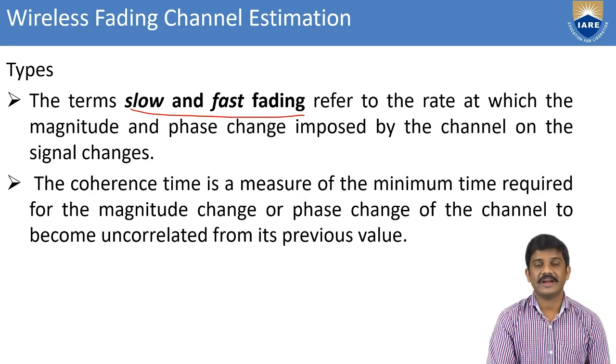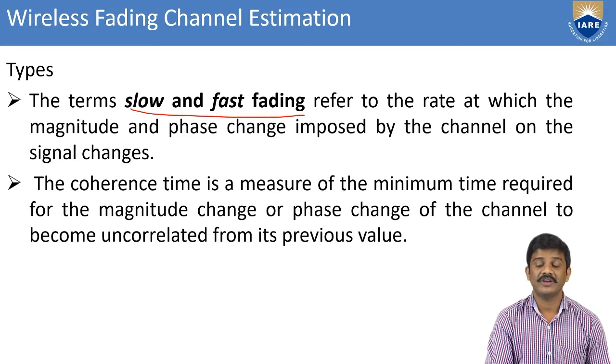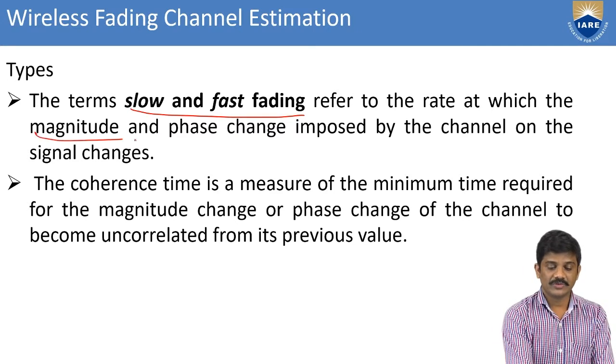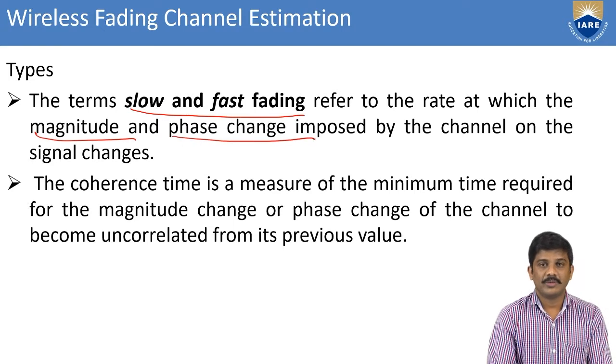Okay, after that we have slow fading and fast fading. That rate is mainly given to the magnitude and phase change. That will also be imposed by the channel, and the signal changes.